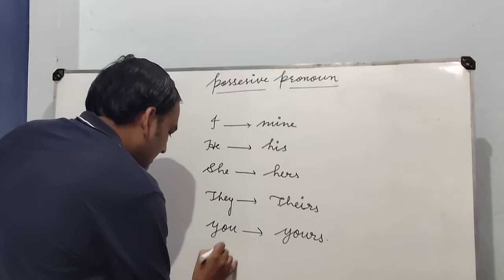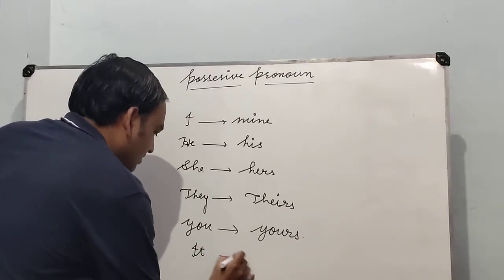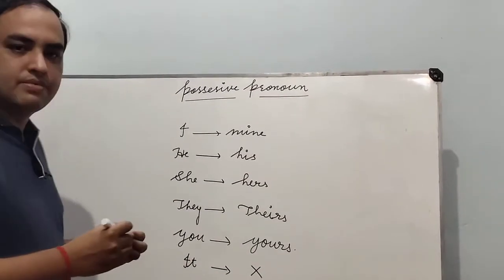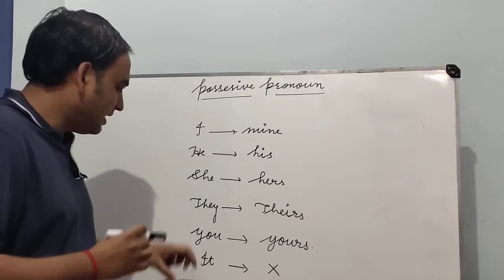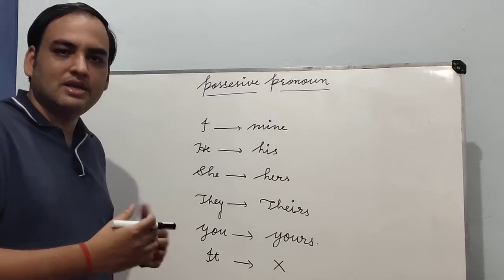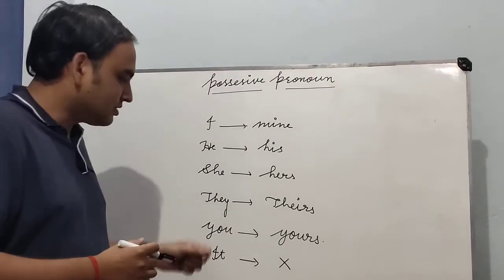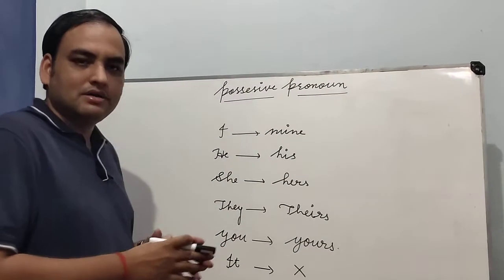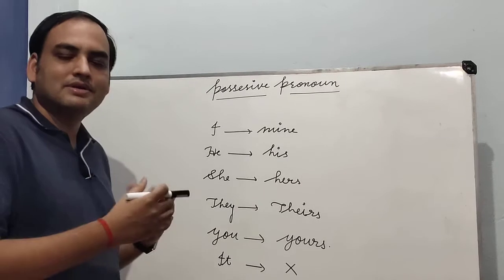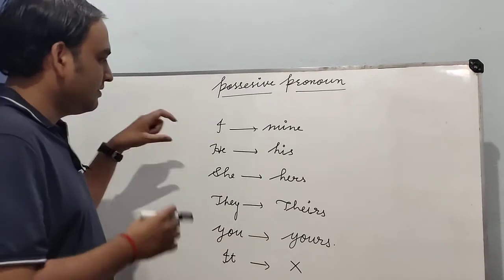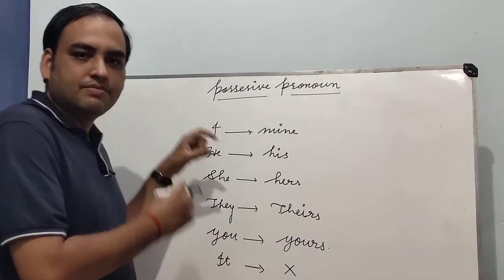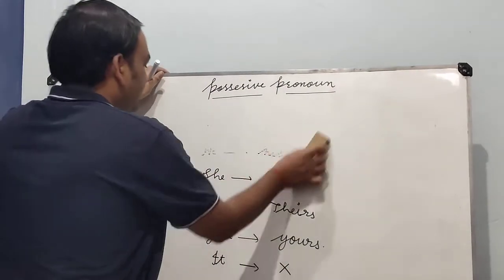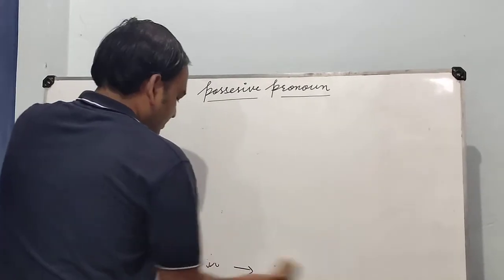And if we write it, generally it is used for neuter gender. In such situation, there will be no possessive pronoun. Okay, so it has no possessive pronoun. It has only possessive adjective. This is called its. Okay, so today we will learn how we can use possessive pronoun in a sentence. So I have told you what the possessive pronouns are, and I have already told their meaning in Hindi.